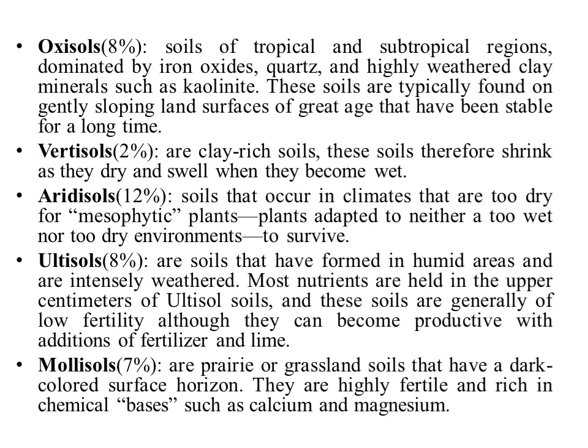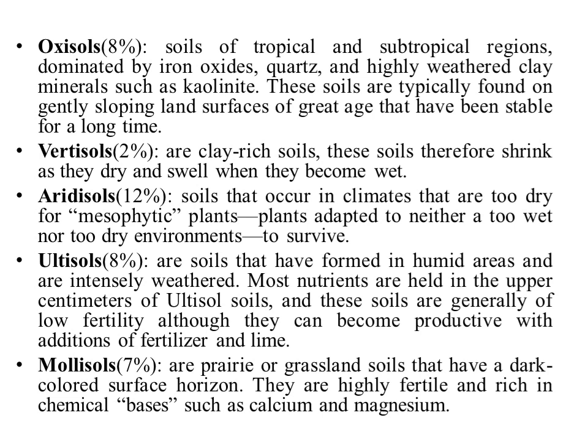Next is vertisols. Vertisols are clay-rich soils, and these soils therefore shrink as they dry and swell when they become wet. Vertisols are located in areas where the underlying parental material allows for formation of expansive clay minerals. They occupy only 2% of the glacier-free land surface.